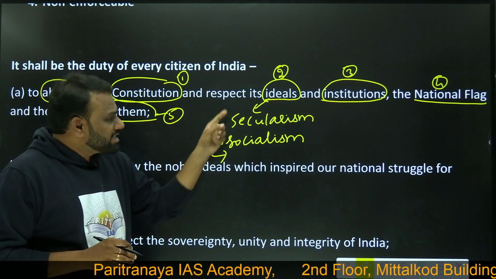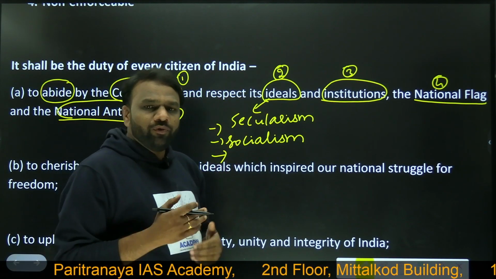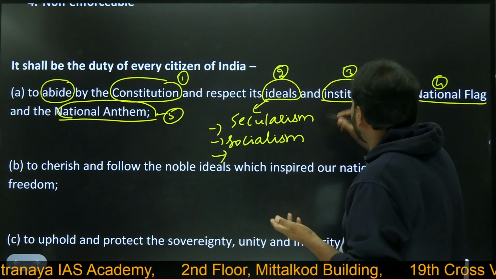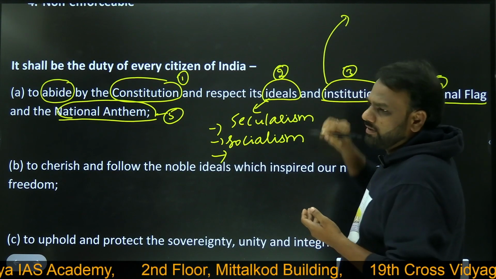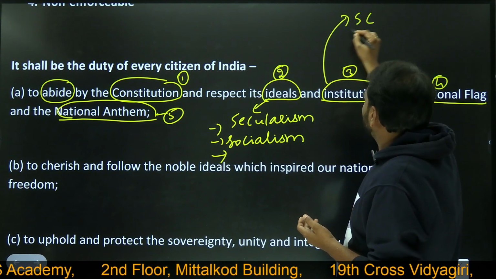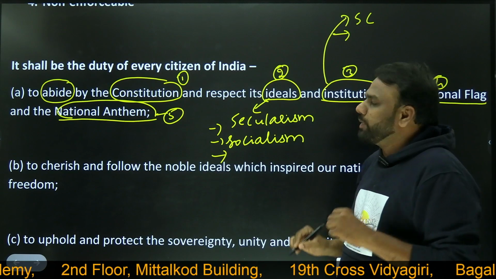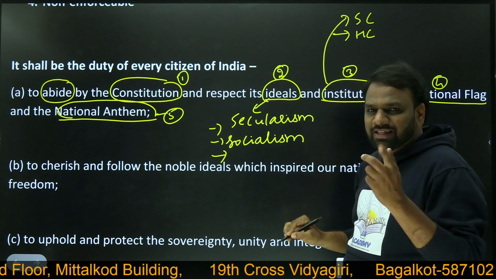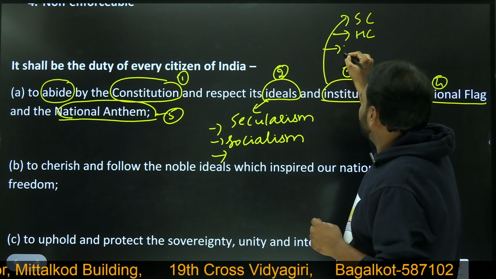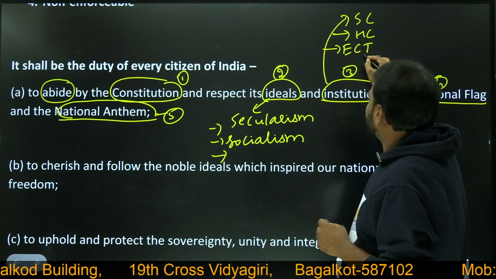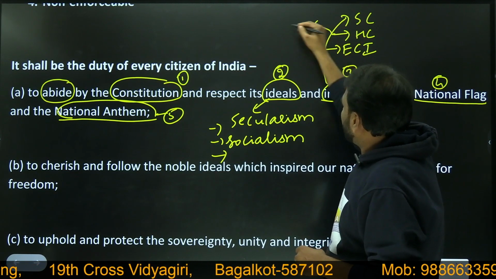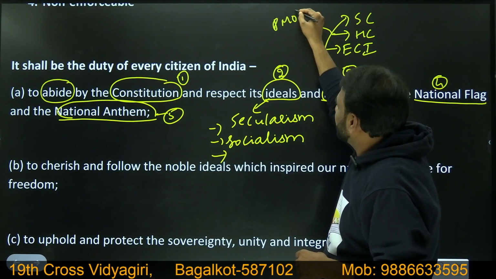Respect its ideals and respect its institutions. So what do we understand by institutions? So in our constitution, as per the constitution, there are many institutions. Just a few examples I will take. I will take Supreme Court. Whether Supreme Court is an institution? Yes, Supreme Court is an institution. Next, I will take High Court. Whether High Court is an institution? Yes, it is an institution. Next, we will see Election Commission of India. Whether Election Commission of India is an institution? Yes, it is an institution. Whether Prime Minister's office is an institution? Yes, it is an institution.